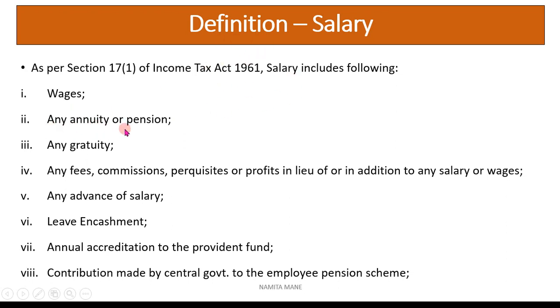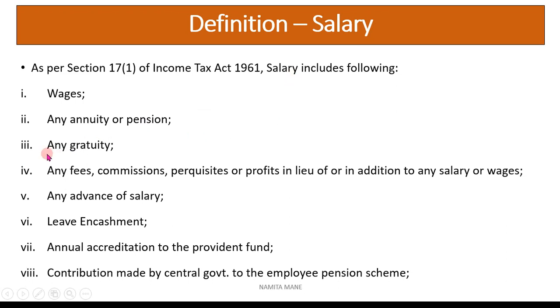Then any annuity or pension. Any annuity and pension is also salary. Annuity and pension mean what? Pension after retirement of the employee. The employee will get some amount of money on a regular basis. It is called pension or annuity. So even pension is included in salary.